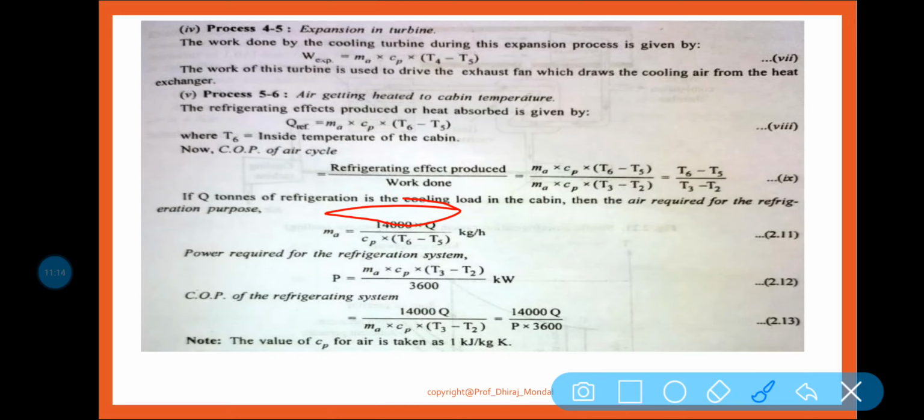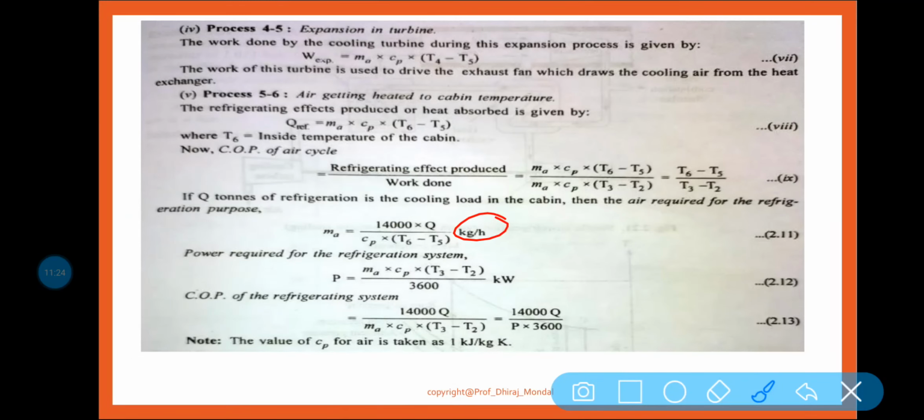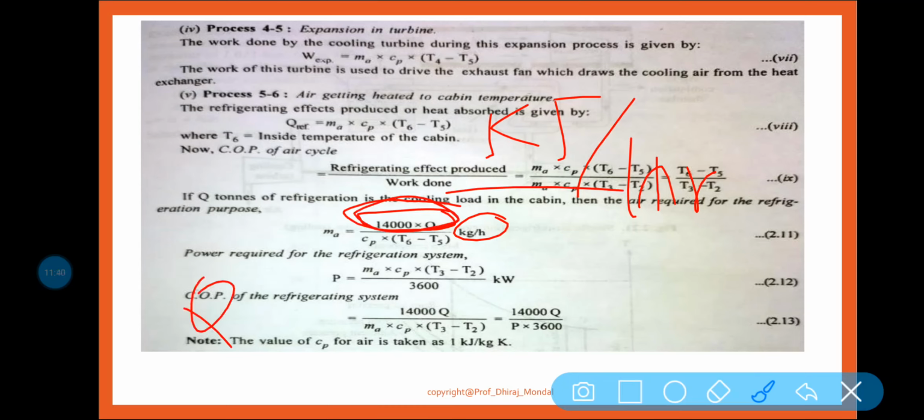Okay, 14,000 kilojoule per hour, or 3.5 kilowatt, or 210 kilojoule per minute, like this. Here we are taking it in terms of kg per hour, so it is 14,000 into Q, that is kilojoule per hour. Now Cp delta T, you know that Q is the refrigeration effect. So refrigeration effect is equal to what?